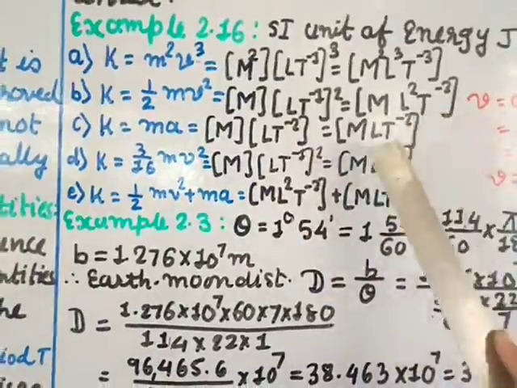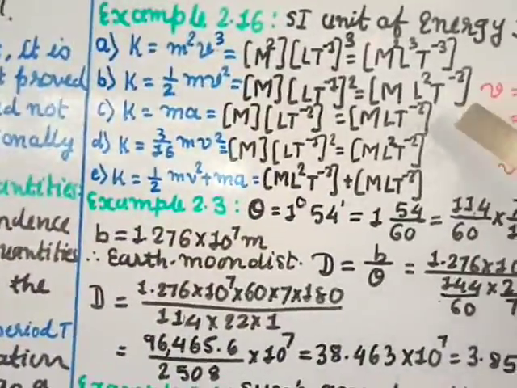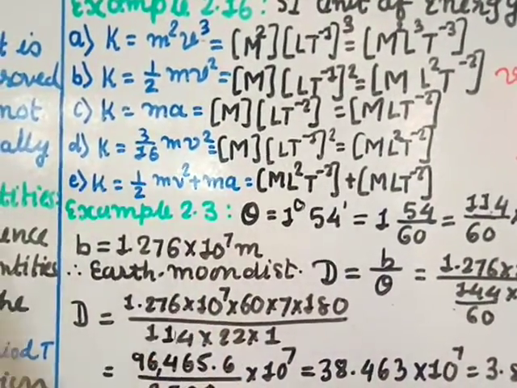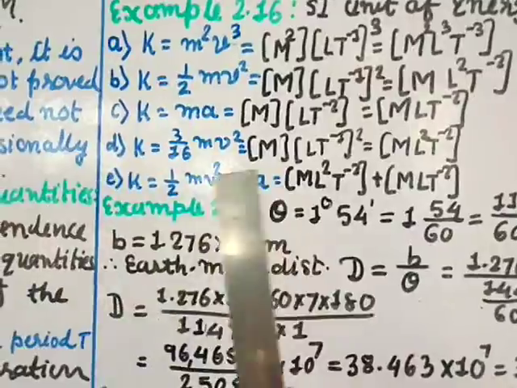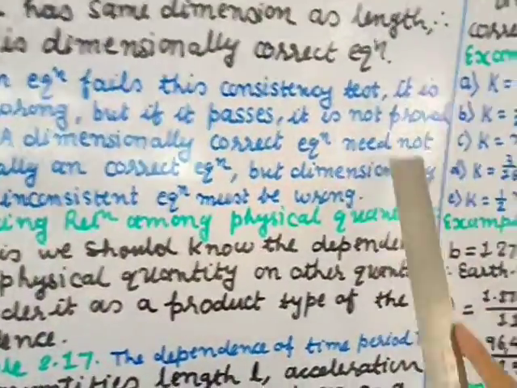So you can see the statement which I have mentioned here. Dimensionally it is correct, but this mathematical equation is not true. This is correct but not true. So that was the statement here.